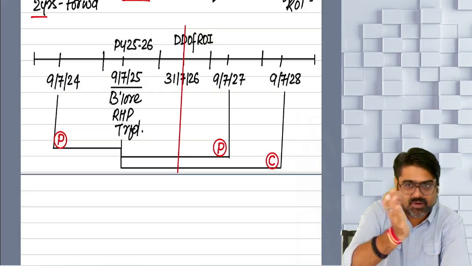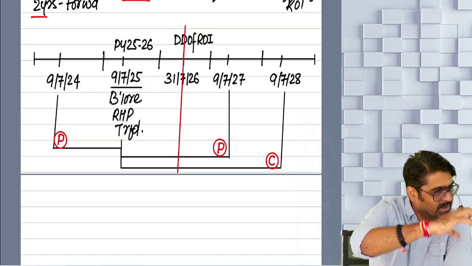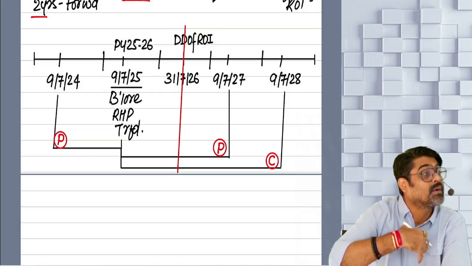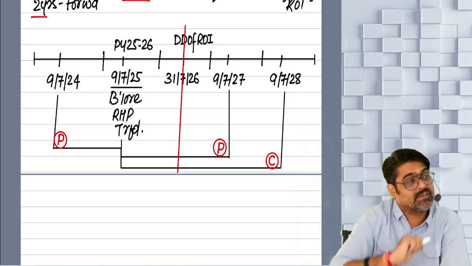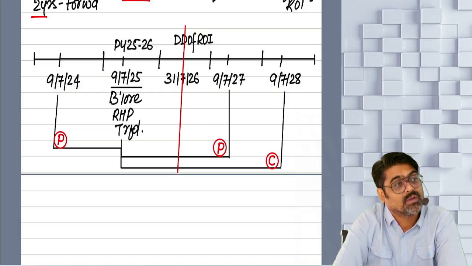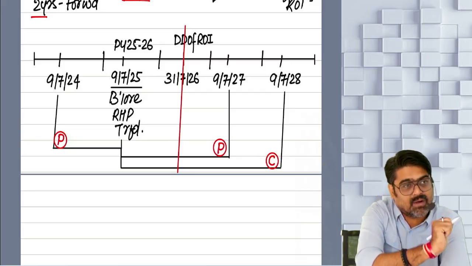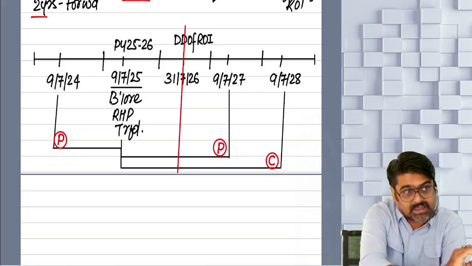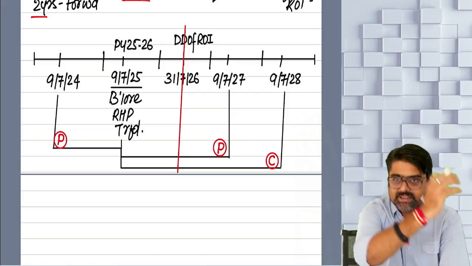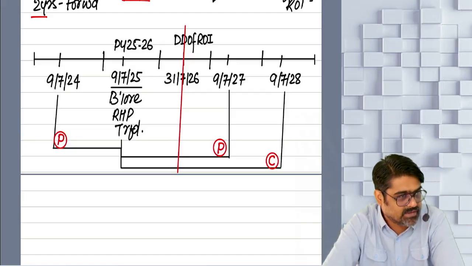The money which you have deposited in the CGD account, to that entire extent we have given you what? Exemption of your capital gain.